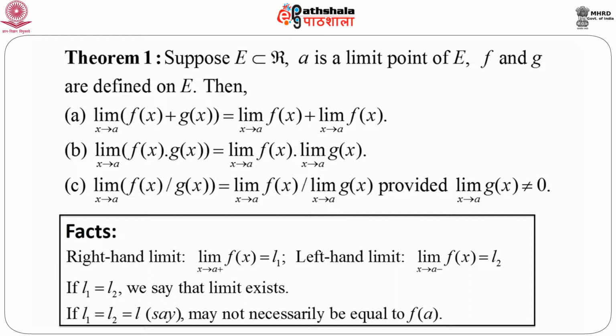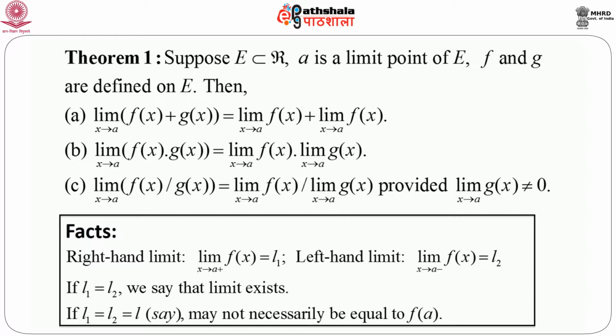On the other hand, if the limit exists, that means the left hand limit and right hand limit are equal and equal to, say, L, then L may not be equal to f(a). L may be equal to f(a), but in many cases L may not be equal to f(a), although we say that the limit exists.